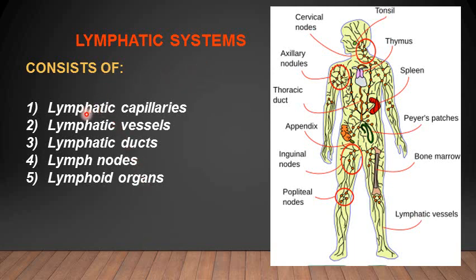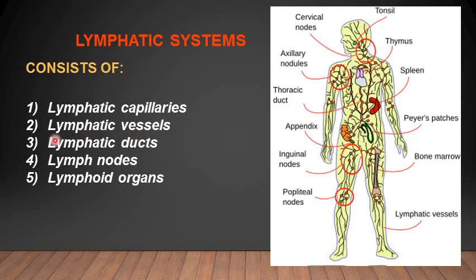The lymphatic system consists of, first of all, the lymphatic capillaries which are present at the tissue level, and these collect the components from the tissue fluid which enters and passes through the lymphatic capillaries, and then this is returned into the blood circulation through the fluid which is the lymph present in this lymphatic circulation. Then this is transported through the lymphatic vessels.